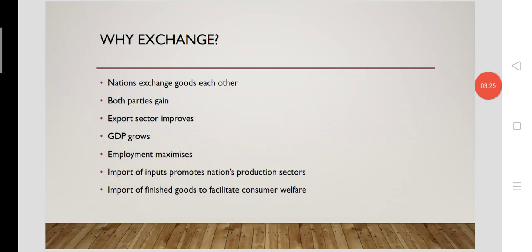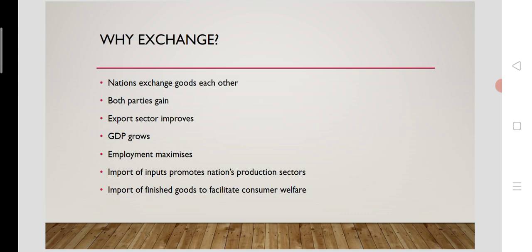So let's look briefly why nations exchange. We already know that exchange is the commodities being exported and imported between nations. Only when both parties gain from trade will they import and export. Export sector will improve when some commodities are exported from one nation, GDP will grow, and more employment opportunities will be generated.